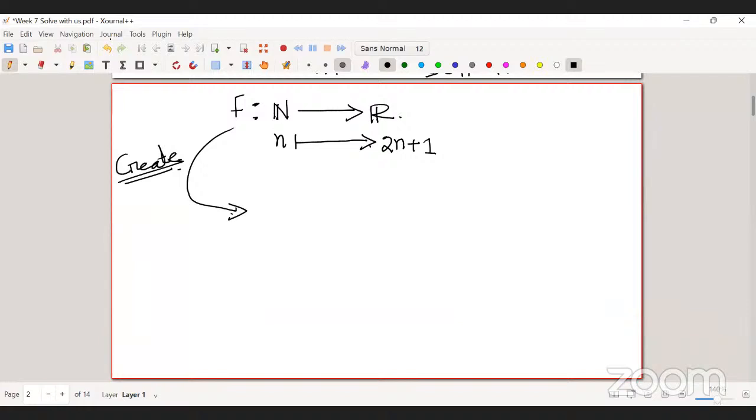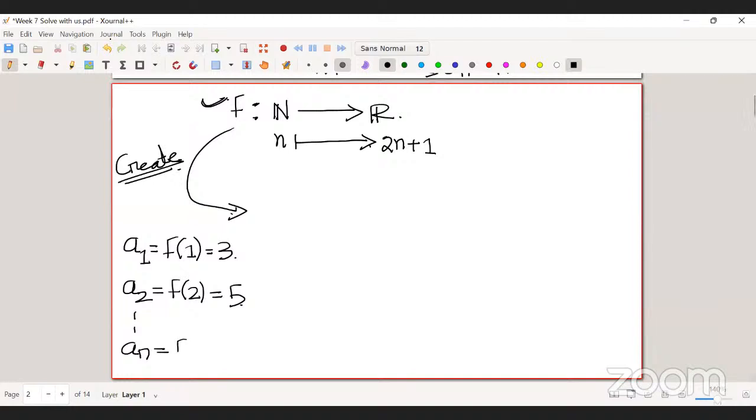And what is the first element of this sequence? That is a1. What is a1? a1 is nothing but f of 1, right? So what is f of 1 here? It's 3. 2n plus 1, yes, 3. Similarly, a2 is basically f of 2, which is 5. And similarly, I can say my nth term of the sequence is nothing but f of n, which is 2n plus 1.